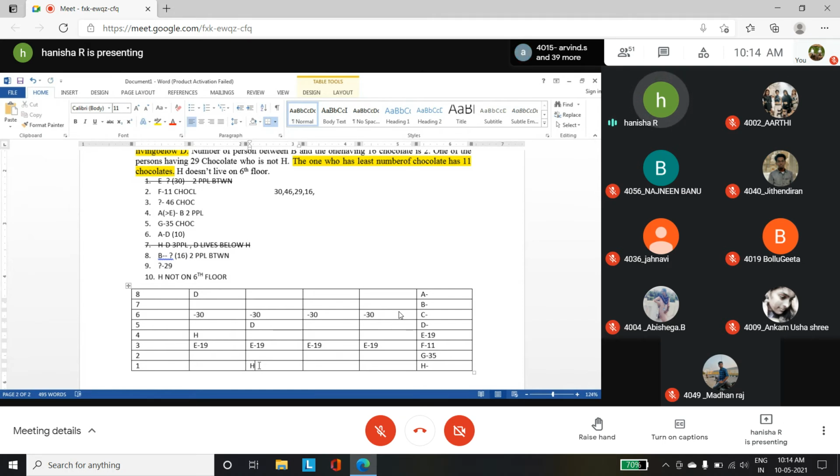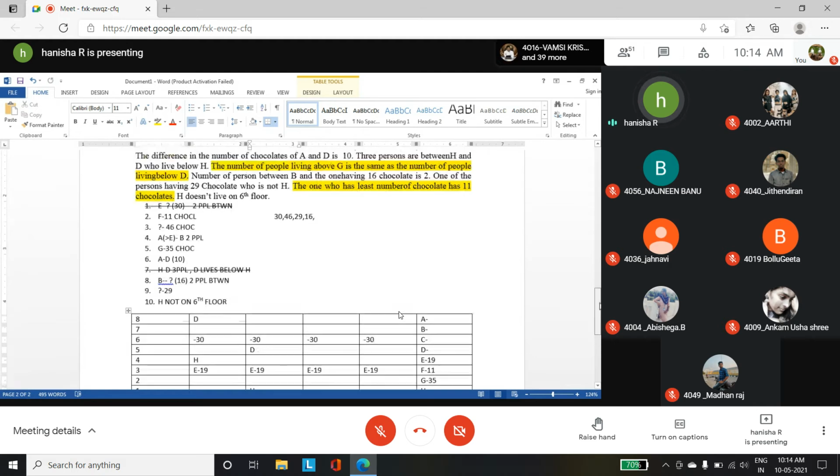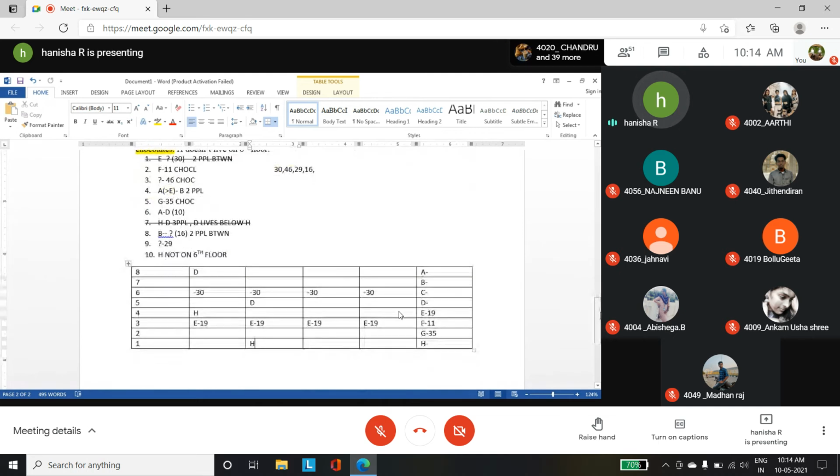They just said that H does not have 29 chocolates. That is the only thing. We don't know how many chocolates H has, as well as we do not know how many chocolates B has, because only if we know about A, we can find the chocolates of B. So that cannot be found out.